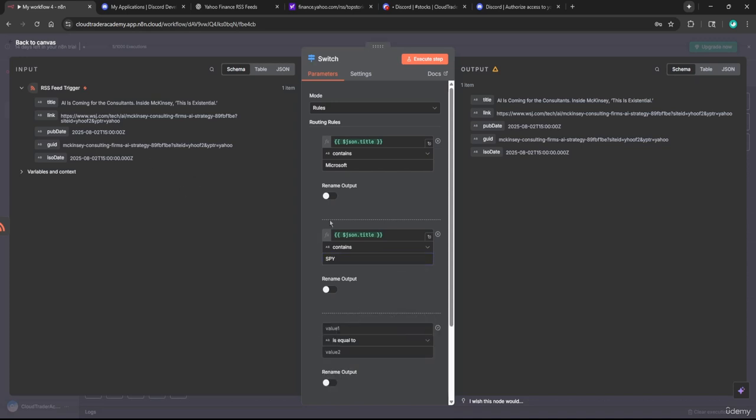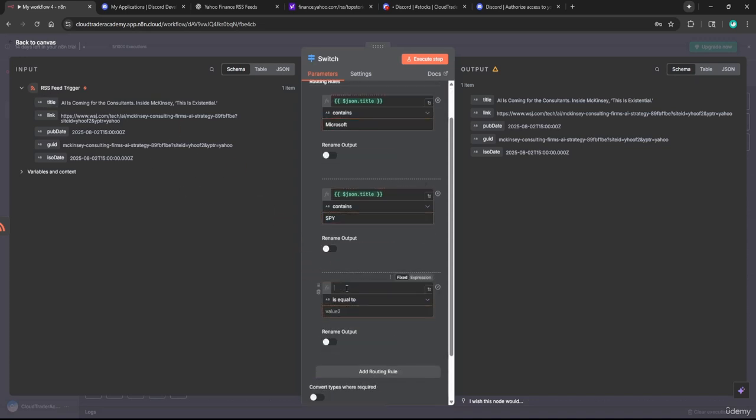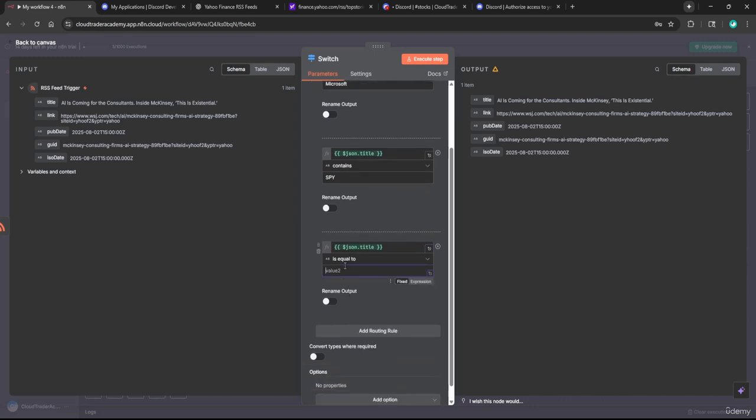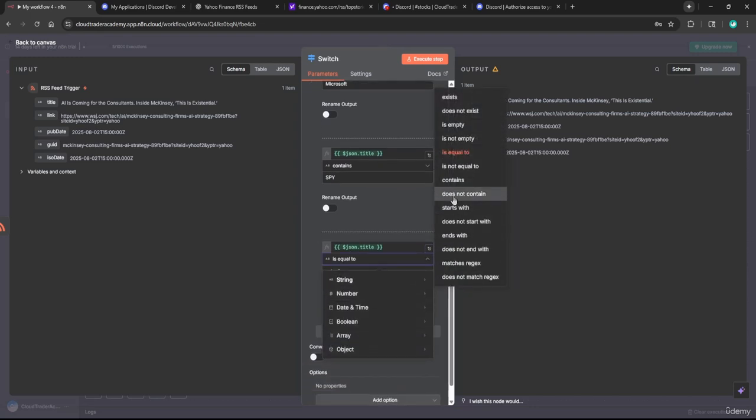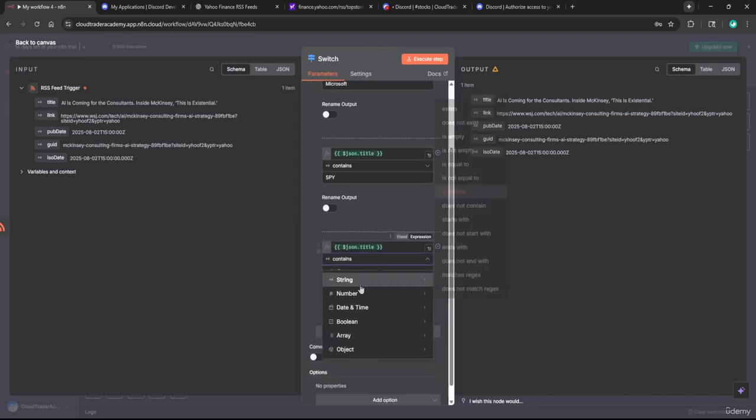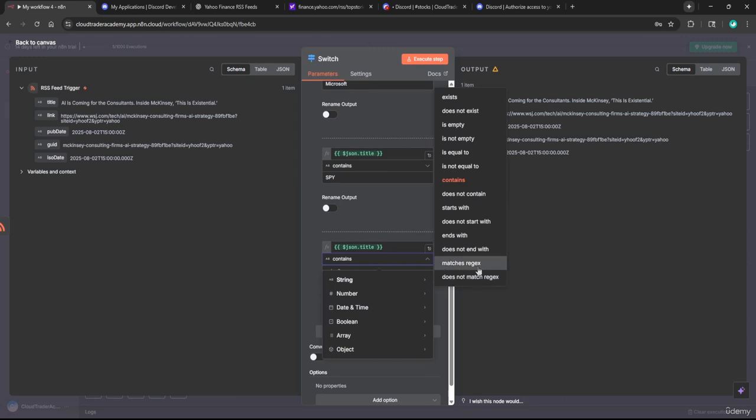Let's add a completely different company. I'm going to say title, if the title is equal to, or if the title contains, and I just want to point something out. If you know regular expressions at all or want to learn them, it would really help with the data you're filtering. Regular expressions allow you to go very in detail with the type of data you're getting. So that's definitely worth looking into, or asking ChatGPT to write you some regular expression to get certain data. So we're not going to worry about that. Again, beginner course. We're going to keep it as simple as possible.